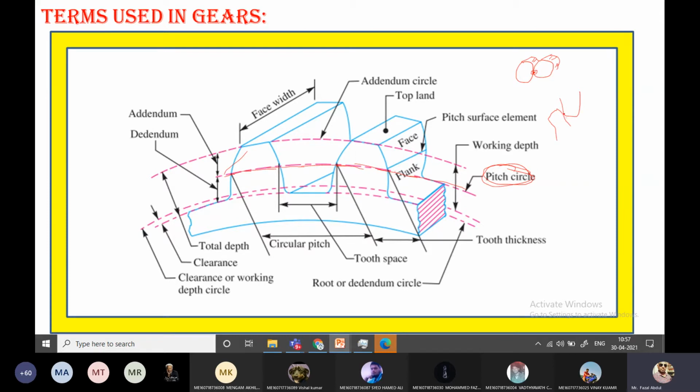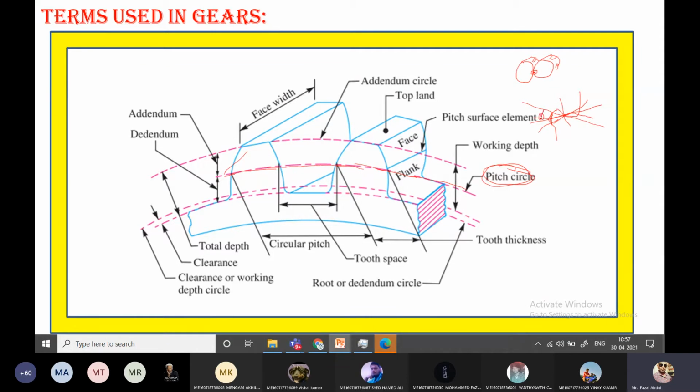Here, at this point, the teeth are in contact, and at this point the two pitch circles are passing. In the same manner, the two pitch circles contact here. If we draw one tangent line through the two pitch circles, and draw the common normal through this point, the angle subtended here is referred to as the pressure angle.